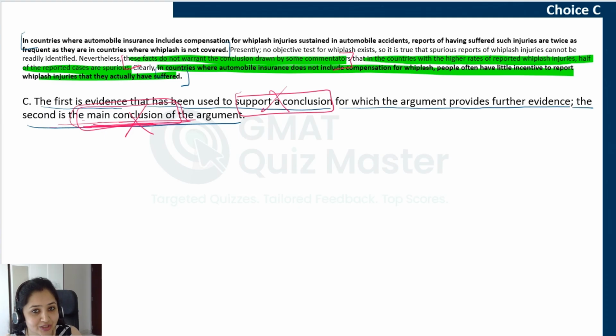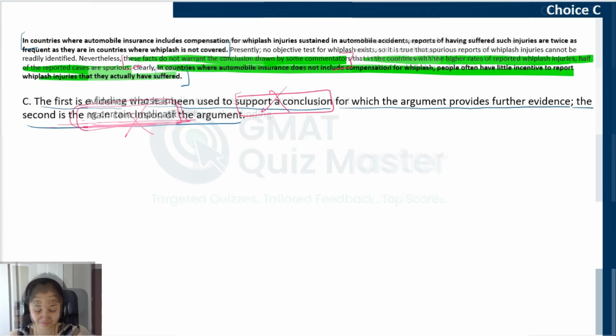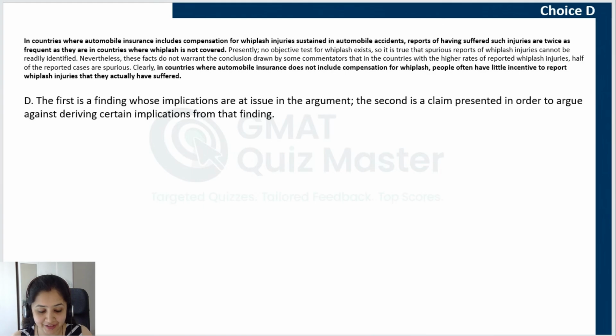So please update your bridge table accordingly. Time for the correct answer choice. Choice D. The first is a finding. So can we say that the first is a finding? Yes, it is a situation. It is a comparison that has been given to us. We can say that it is a finding.